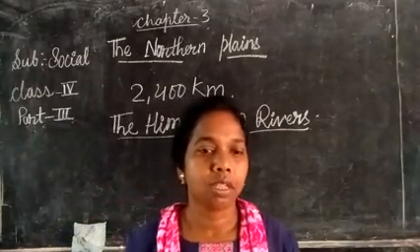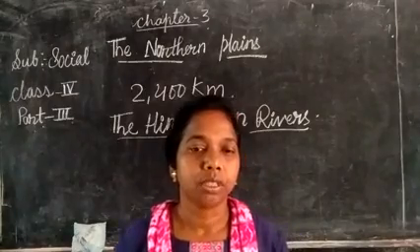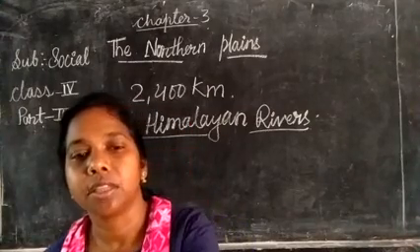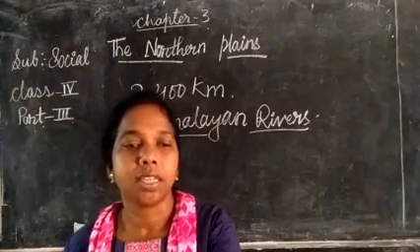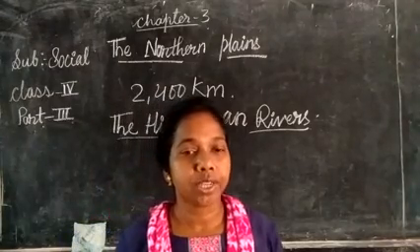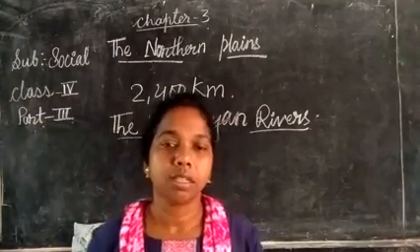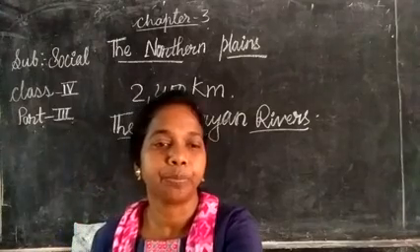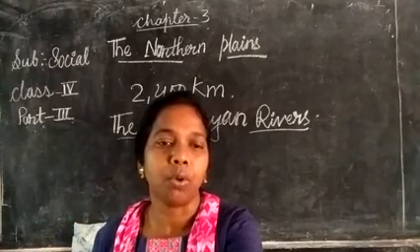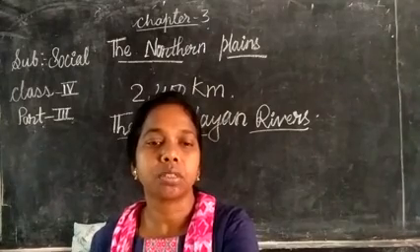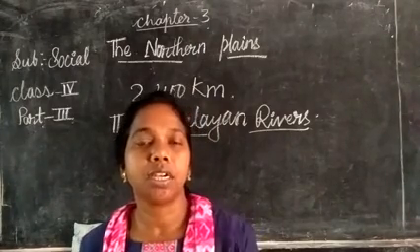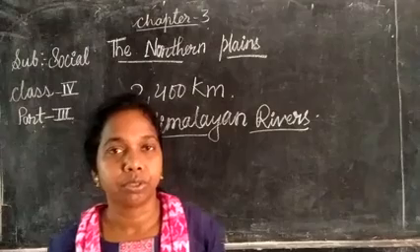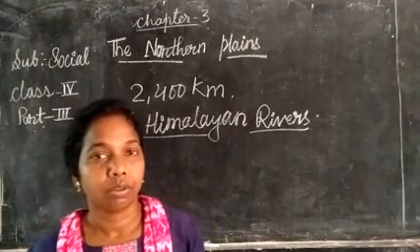The rivers originating from the Himalayas have made the northern plains very fertile. The rivers bring along minerals, rocks and silt. Silt means the sand and mud carried through the water.